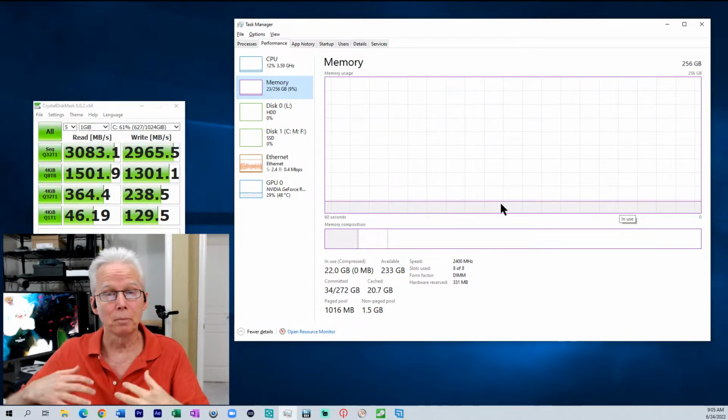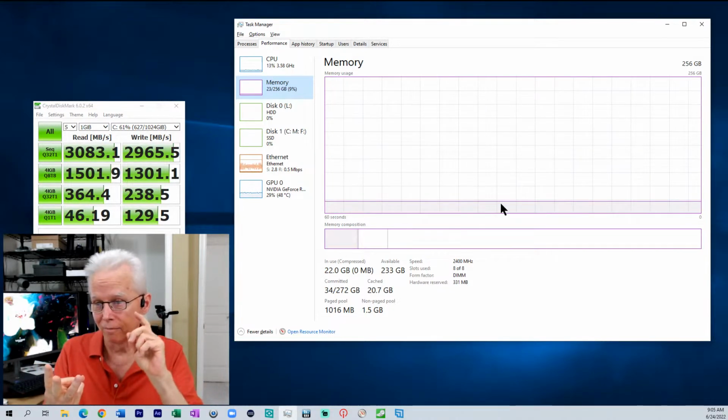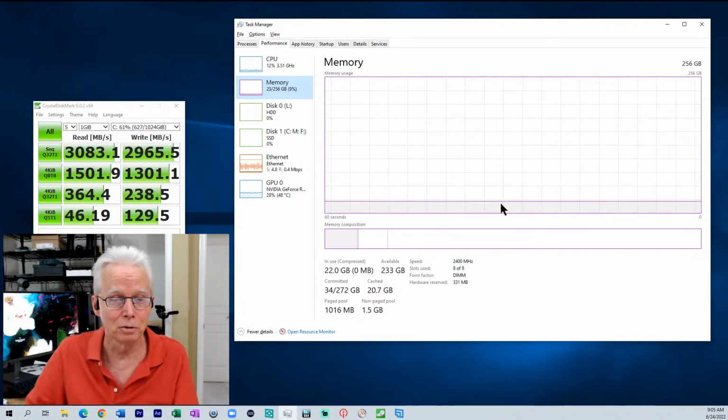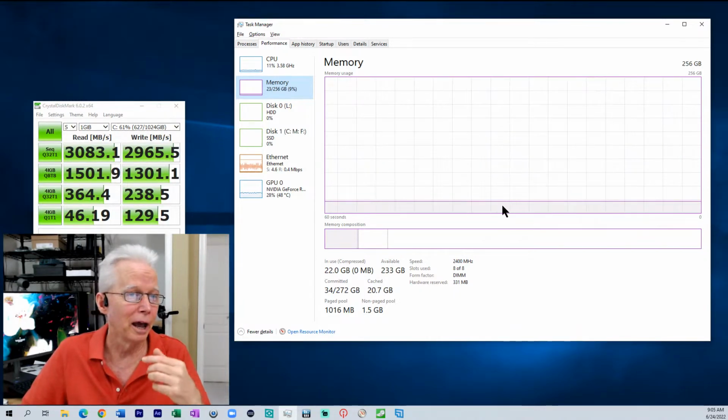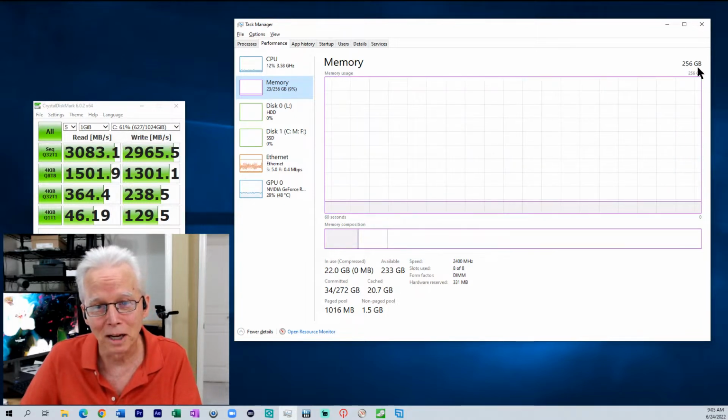Tiny amount. Now keep in mind, I have Edge open, I have Chrome open, I have Microsoft Word open. I am streaming live to YouTube right now. I have XSplit open, but I have 256 gigabytes of memory.